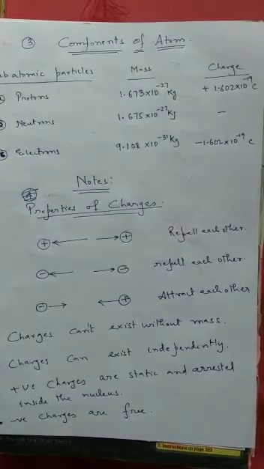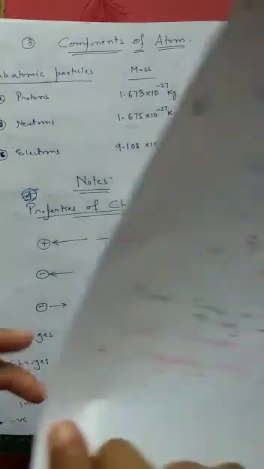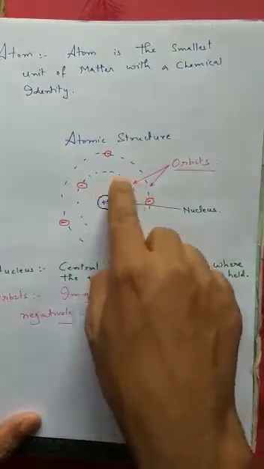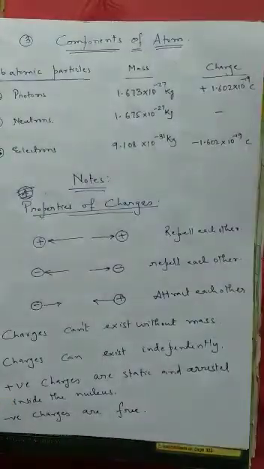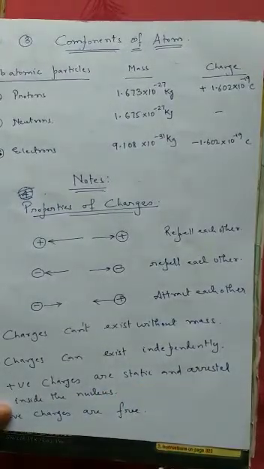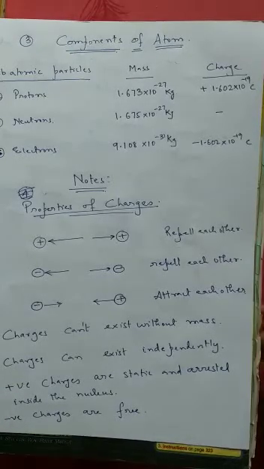Now, the positive charges are arrested inside the nucleus. We had already studied this in atomic structure. It is a nucleus, and inside the nucleus are arrested all the positive charges. There is one word I have used over here: positive charges are static. It is static relative to the electrons. If there are 5 positive charges inside the nucleus, it is quite possible that they are moving inside the nucleus. Is the nucleus a liquid type of matter? You can't say anything about it. This is another discussion for gossip.